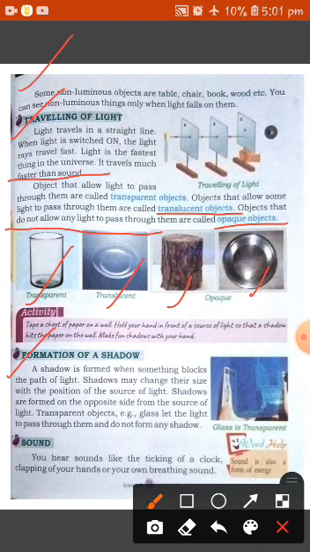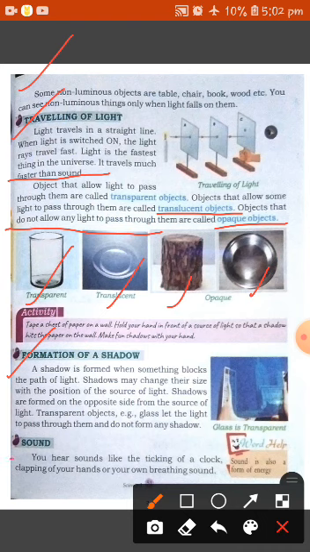So students, we need light to see things. We cannot see things in the dark. A shadow is a dark patch formed when a thing does not let light pass through it. It forms a shadow. Okay, students.